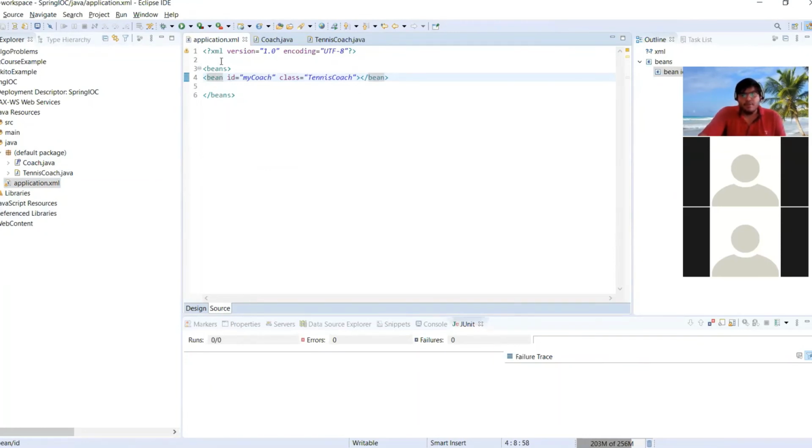Now there is one thing here. Normally, how will this file be identified by Spring, and how will these tags be processed? For every kind of configuration file, there are some meta tags which contain the grammar for that configuration file, which is nothing but the syntax for these beans.